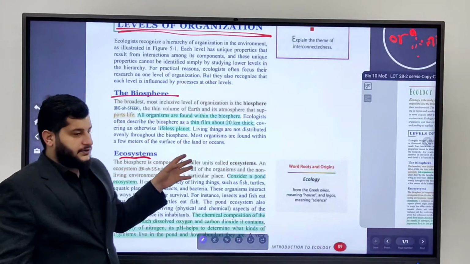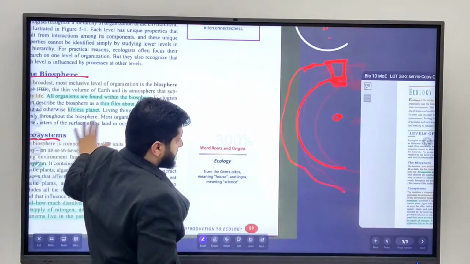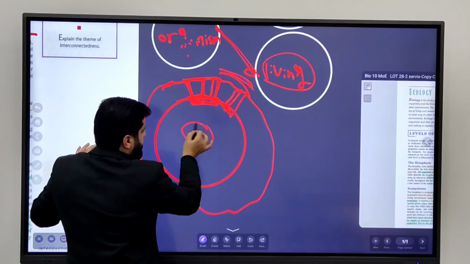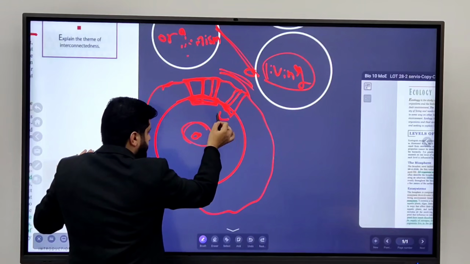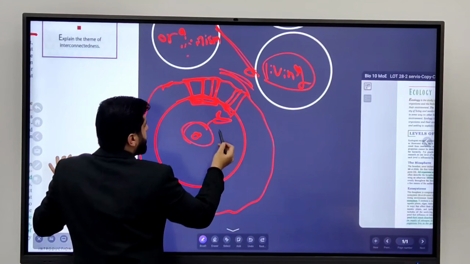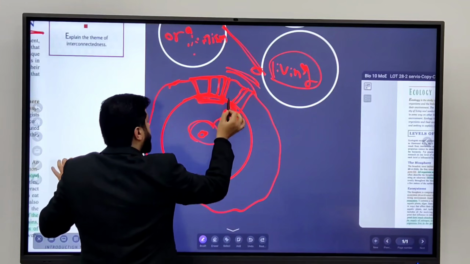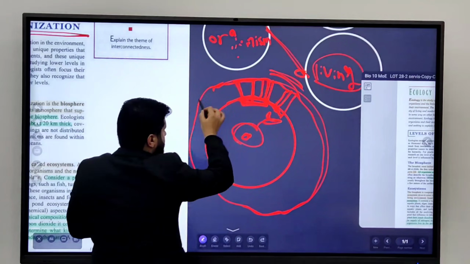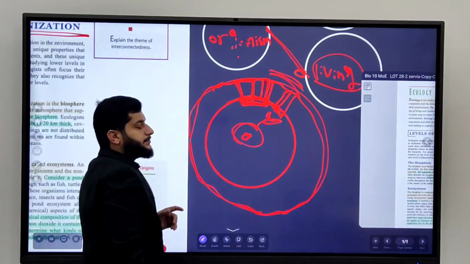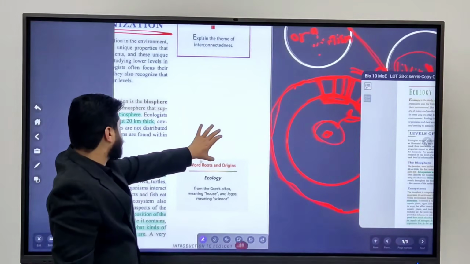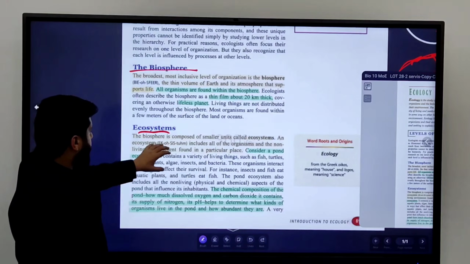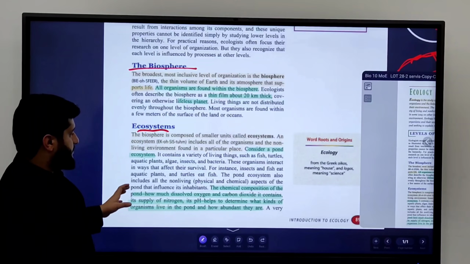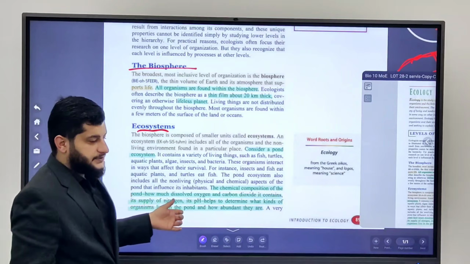All organisms, of course, are found within this crust, right? We can't find organisms out in space, and we can't find them in the earth's core, or after the crust, after 20 kilometers. All of them are found between here and here. If this atmosphere wasn't here, of course, we would cease to exist, and we would be a lifeless planet. So, this is the biosphere, okay? This is the information you need about it.